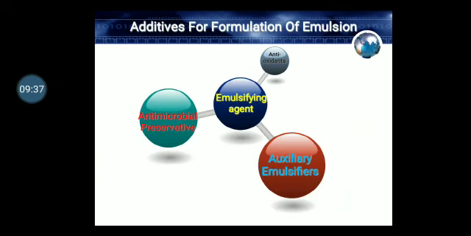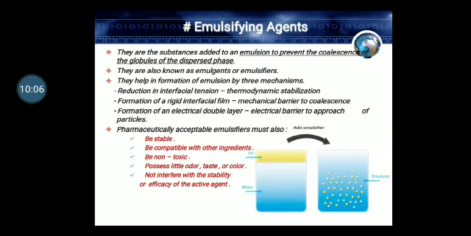Now there are different additives for the formulation of emulsion. The emulsifying agent, which is the main ingredient, reduces the interfacial tension between oil and water, and then makes the system miscible to form an emulsion. Other ingredients are used as antimicrobial preservative agents, antioxidants to avoid any degradation of the oil, and various auxiliary emulsifiers. So here the emulsifying agent plays a very important role to reduce the surface tension between the oil and water.